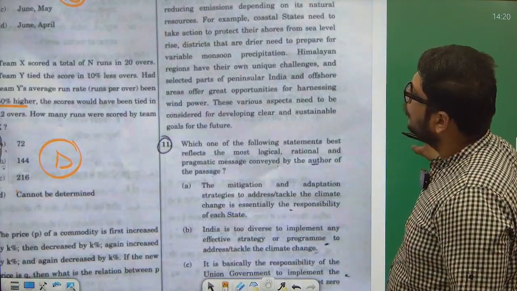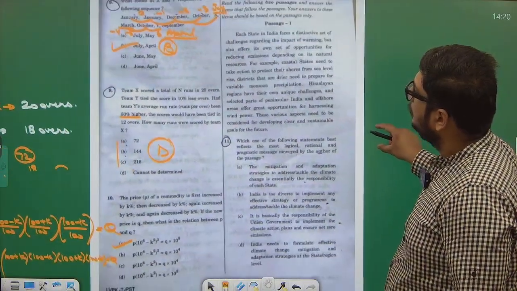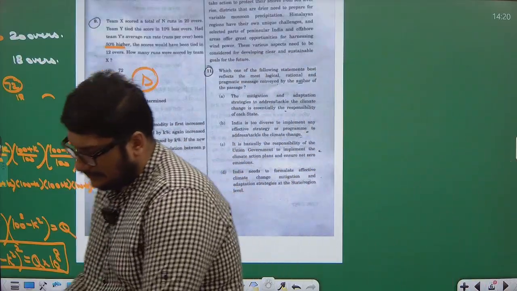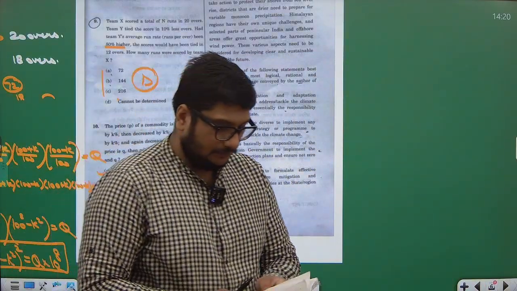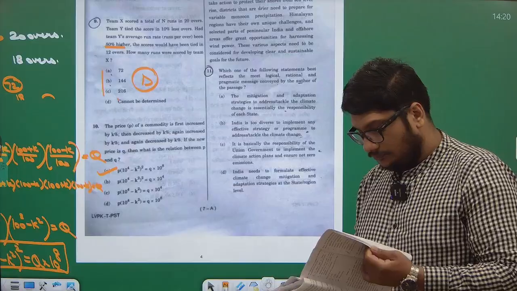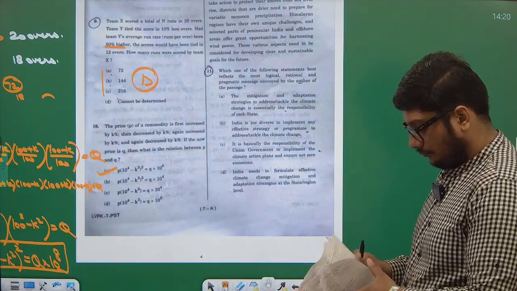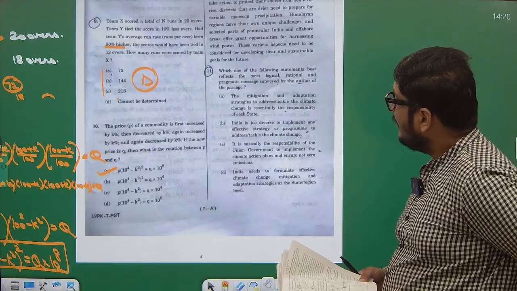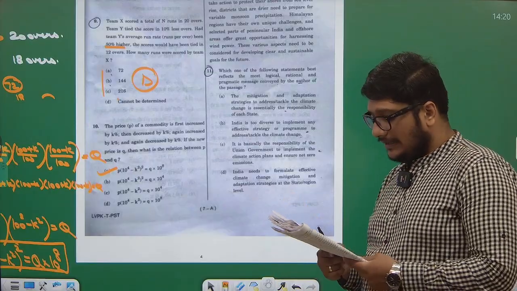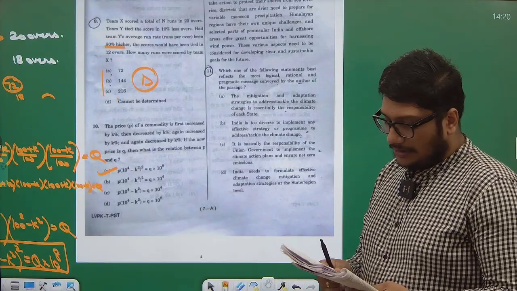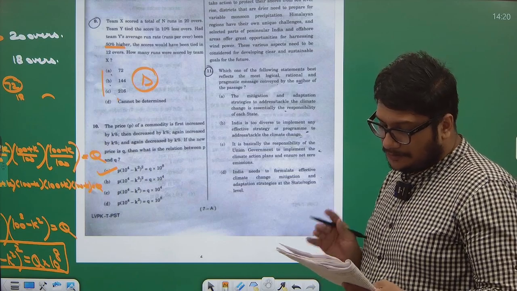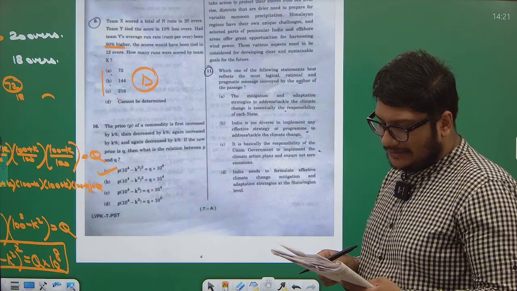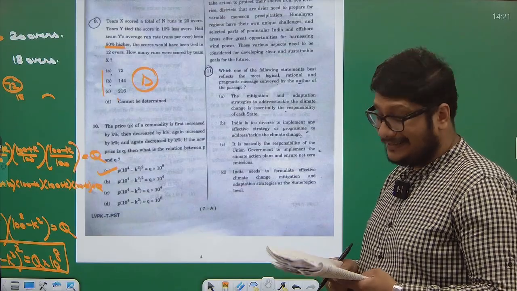Now coming to question number 11. Which of the following statements best reflects the most logical, rational, and pragmatic message conveyed by the author of the passage? Option A, mitigation and adaptation strategies to tackle climate change is essentially the responsibility of each state.